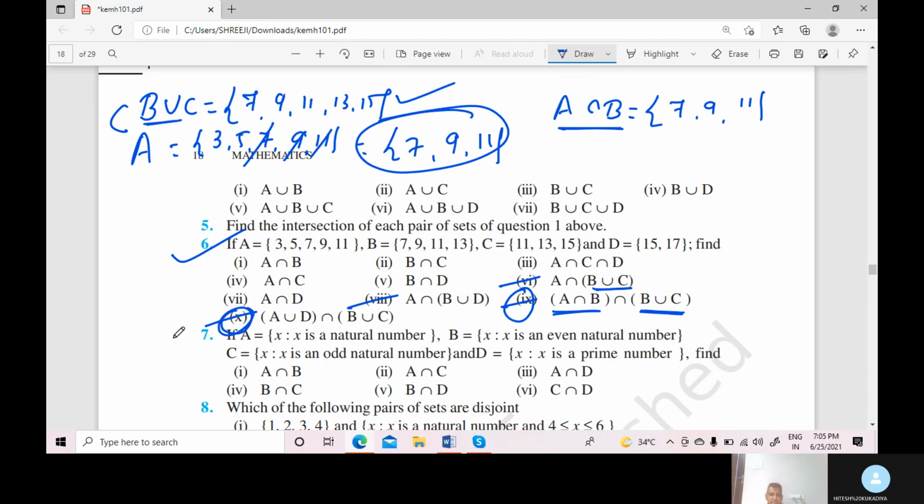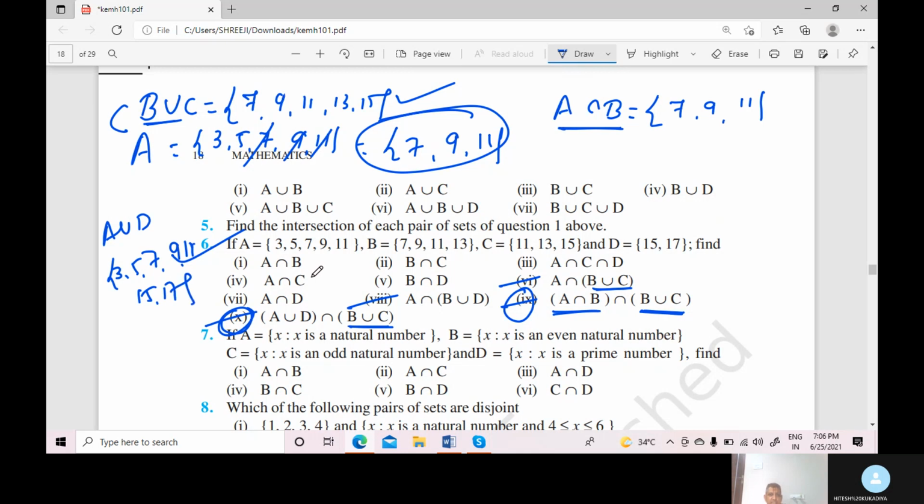Now we discuss the 10th one. 10th question: (A union D) intersection (B union C). First we take A union D. The A set is 3, 5, 7, 9, 11 and D is 15, 17.